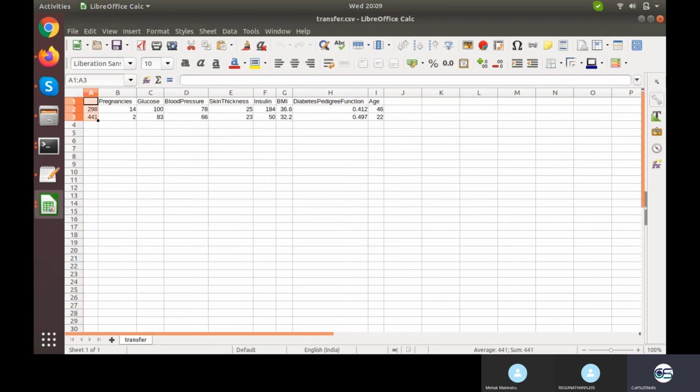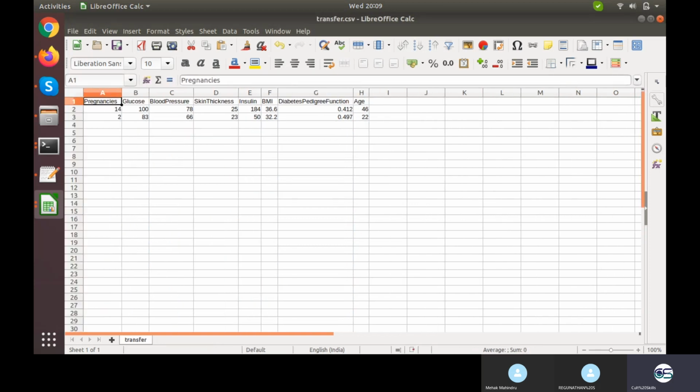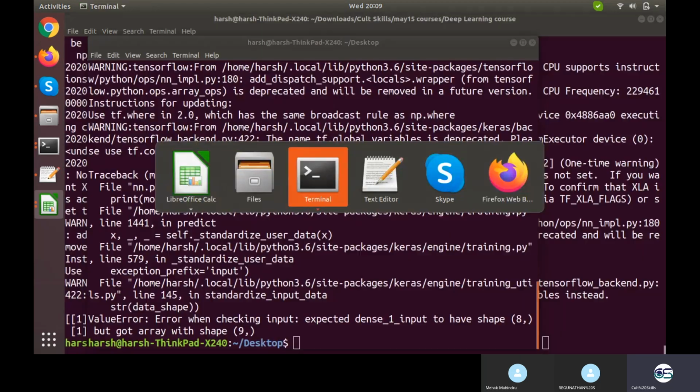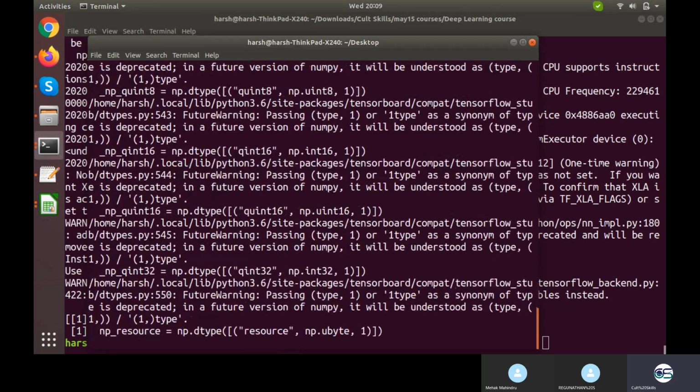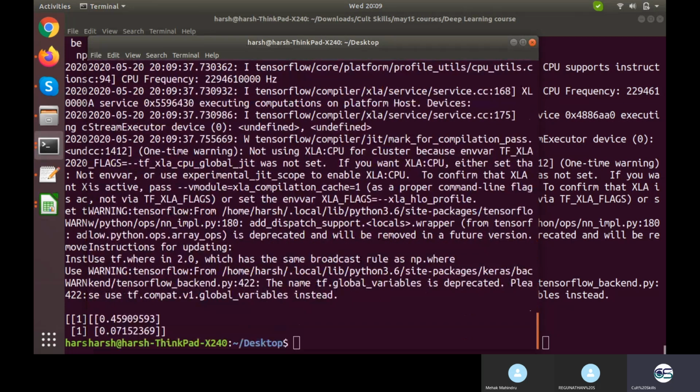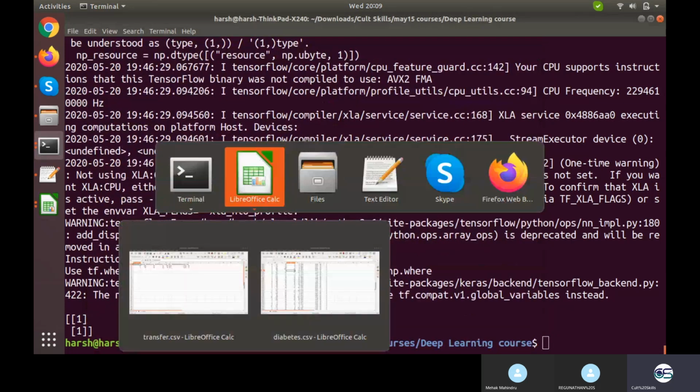So these columns are actually ID columns. Let's delete them. Saving the file and running that again. Fine, it works now.